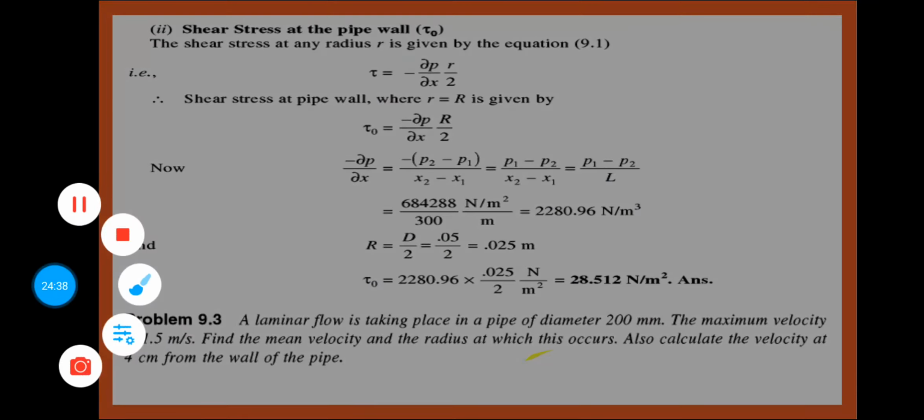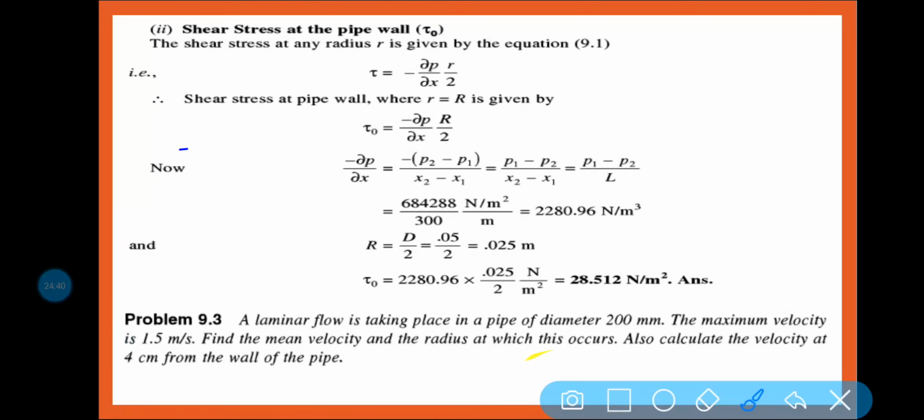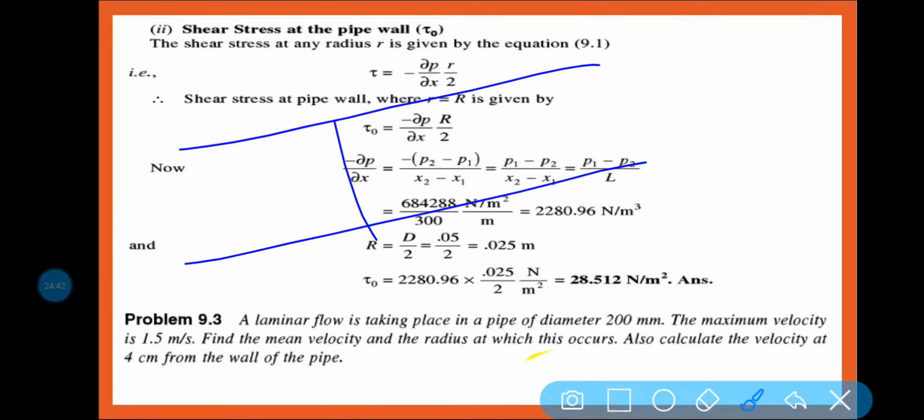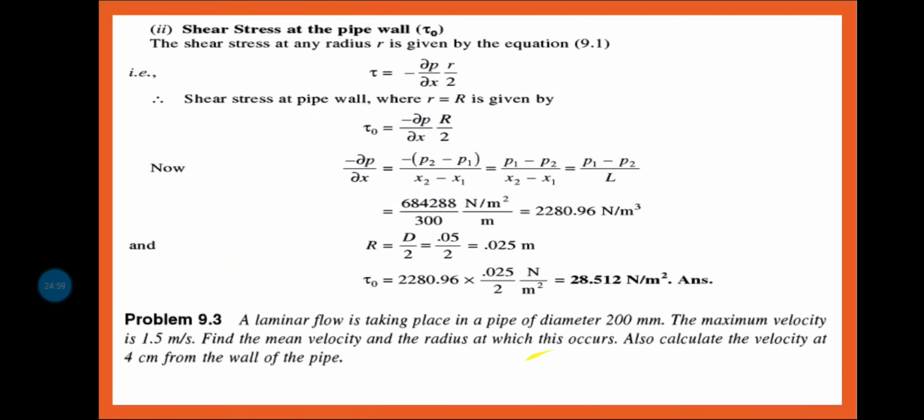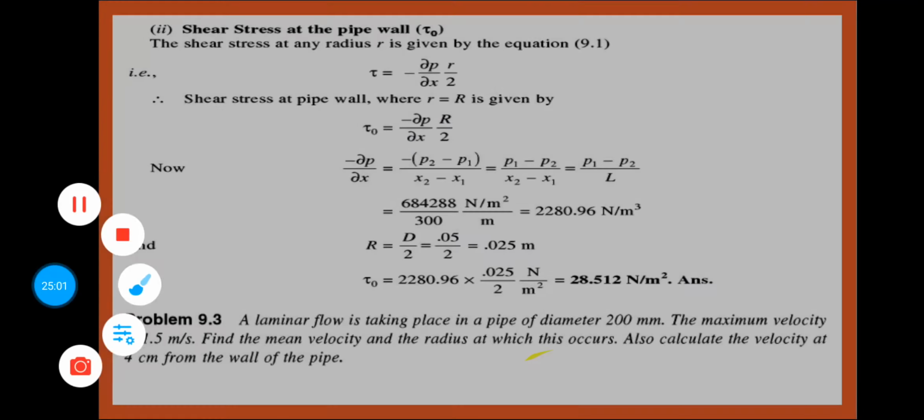In case you want to draw the velocity distribution and the shear stress distribution diagram, this is the shear stress distribution diagram and this is the velocity distribution like a parabola, and you will see the maximum shear stress will occur at the pipe wall. Okay. Now let us see the next problem.